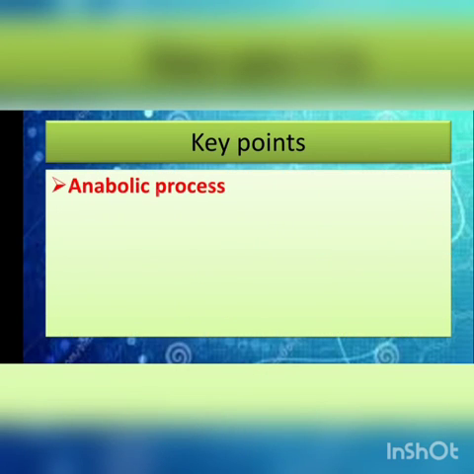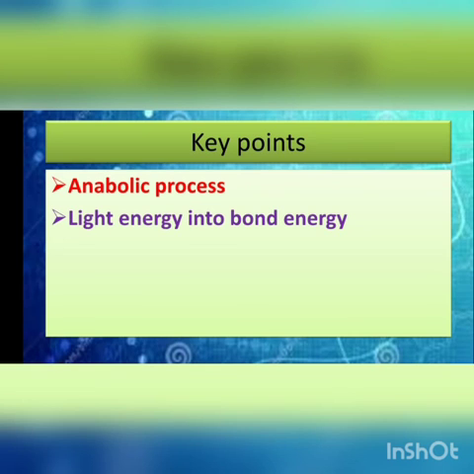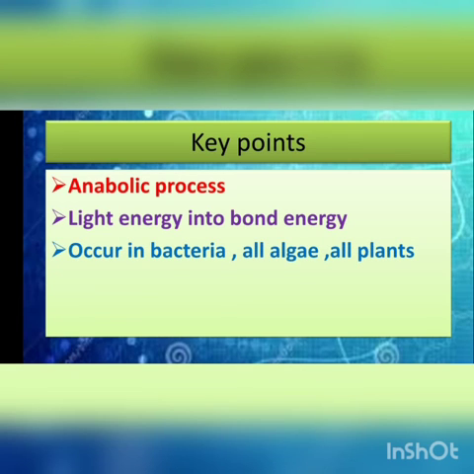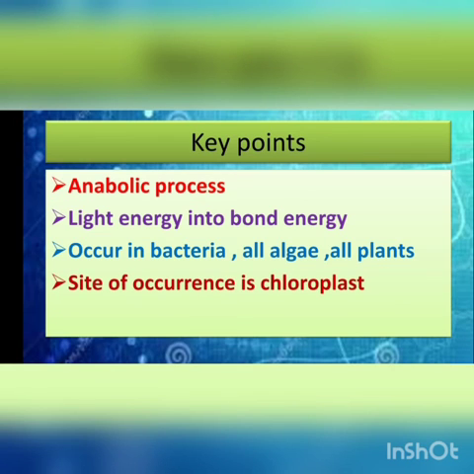The first one is, it is an anabolic process. Anabolic process means the formation of larger molecules from smaller molecules. Then the light energy is converted into bond energy, meaning whenever there is a conversion of light energy into high energy molecules, foodstuff, energy is stored in the bonds of the foodstuff. Then it occurs in bacteria, all algae and all plants. These form food by the process of photosynthesis. They contain chlorophyll and utilize light energy for the formation of food. Then the site of occurrence is the chloroplast.